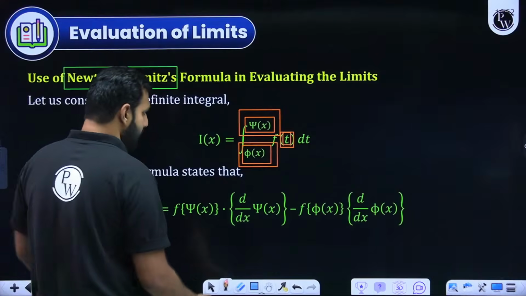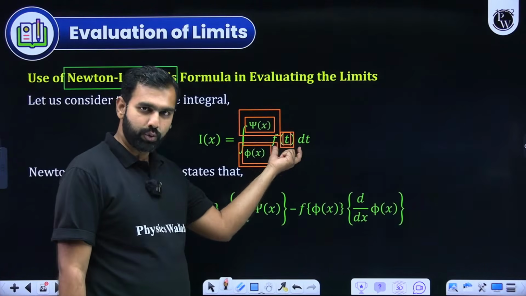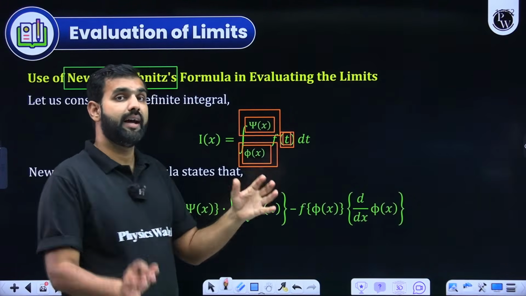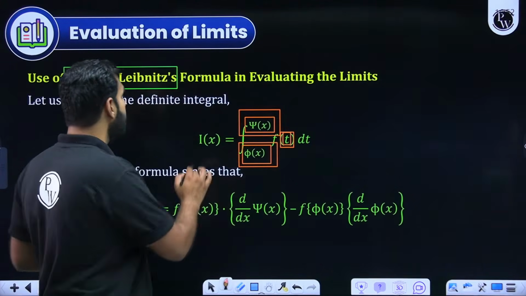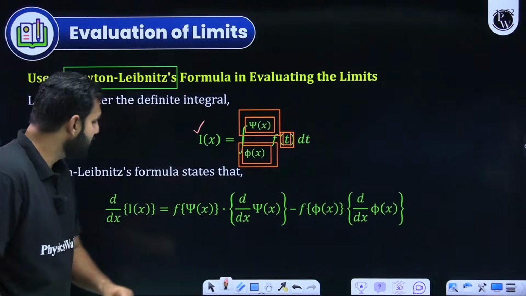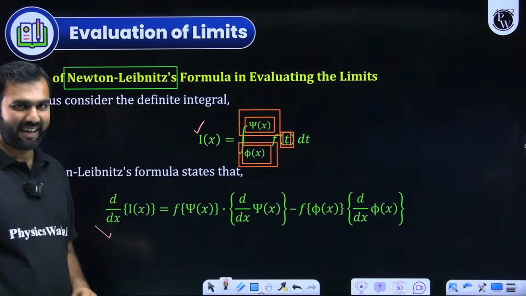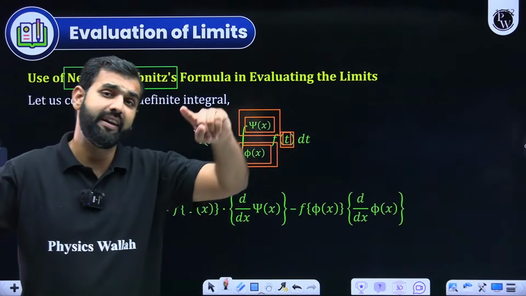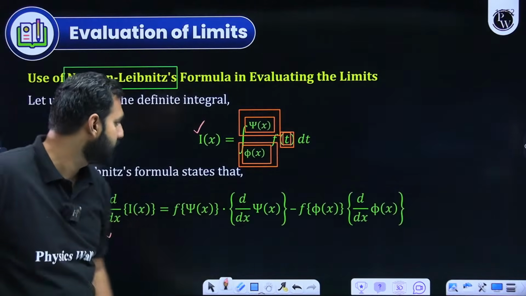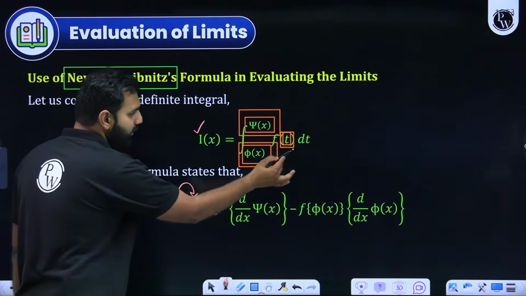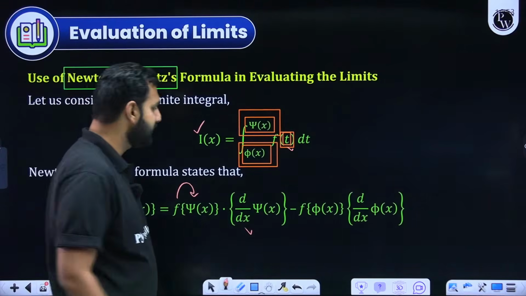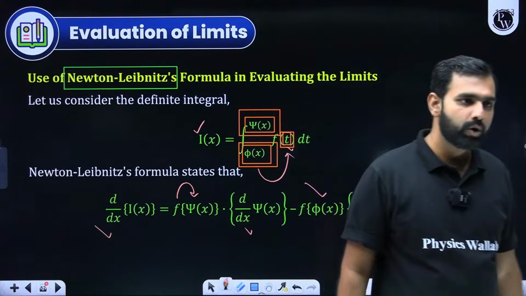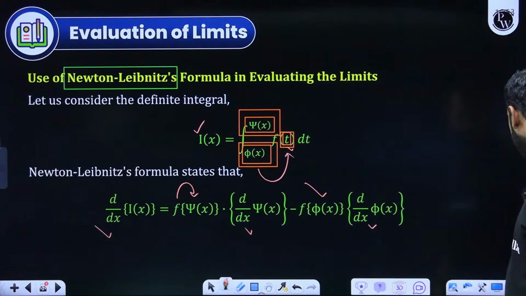Integrating with respect to t gives an expression in t, but when I pass on the upper and lower limits, I get an expression in x. So this function of x needs to be differentiated with x. Instead of integrating first and then differentiating, pass the upper limit to that function and differentiate the upper limit, minus pass the lower limit to that function and differentiate the lower limit. Will you remember that? Can I move ahead from here? Everybody with me on this?